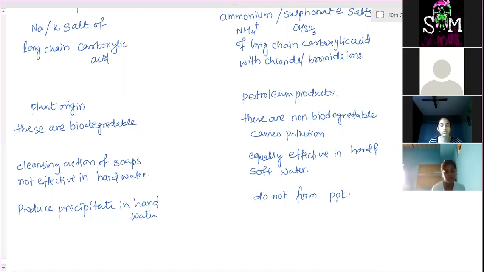Ma'am, liquids are detergents and solids are soap? Not like that. Soaps also we get in solid and liquid forms. It depends on the solvent in which it is dissolved. We dissolve it in a different solvent to make it liquid, and we don't use that solvent for solid formation. So we get liquid soap also.